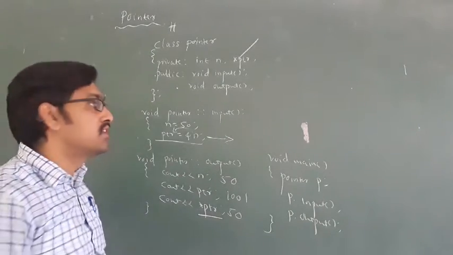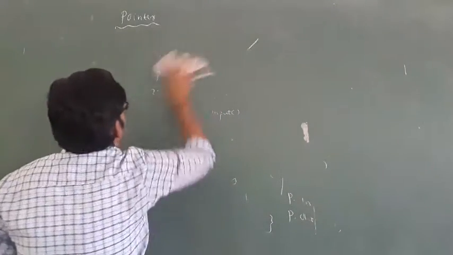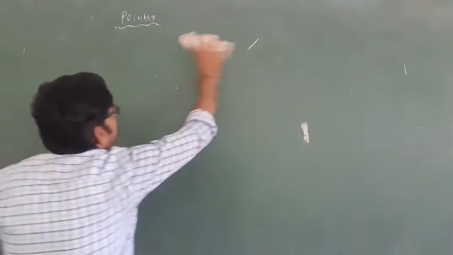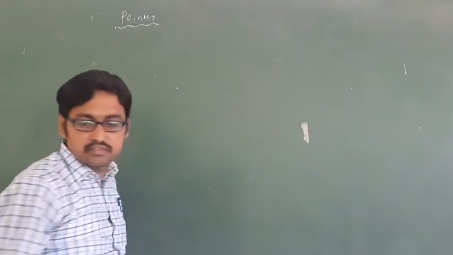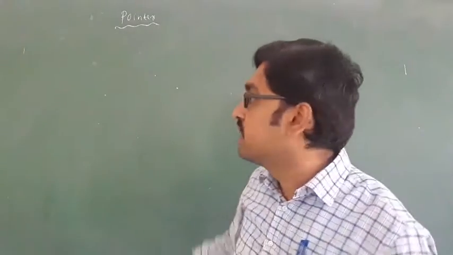Okay, the next one is the array of pointer. See, array and a pointer.